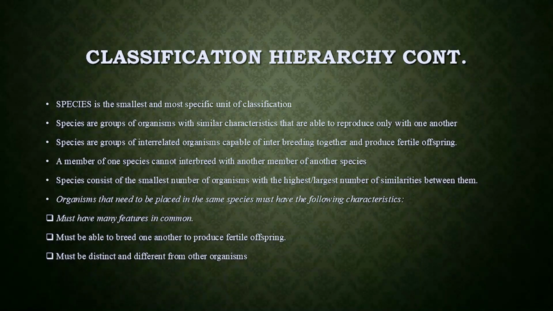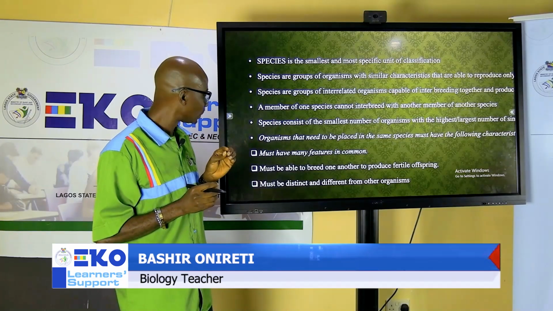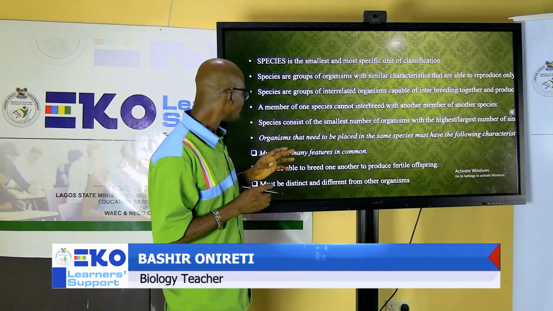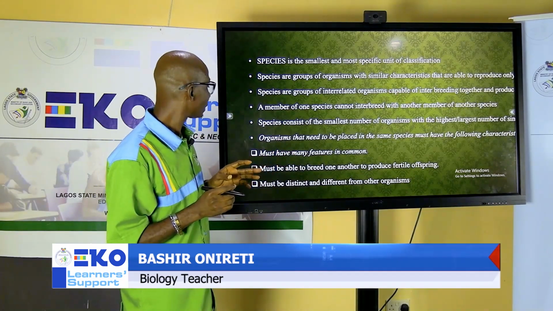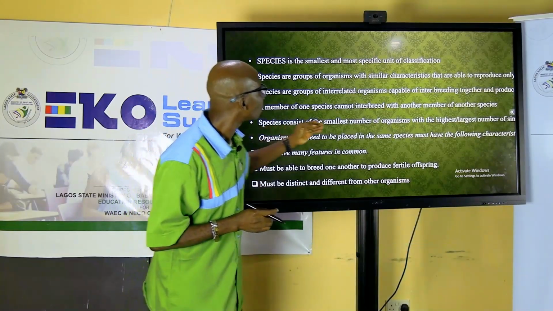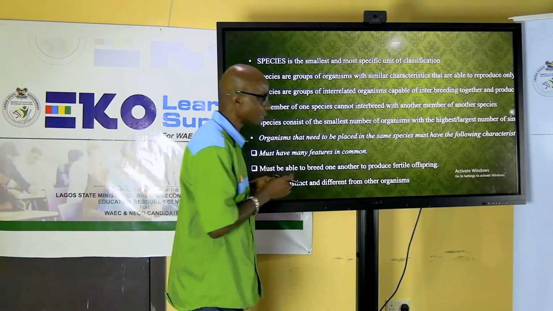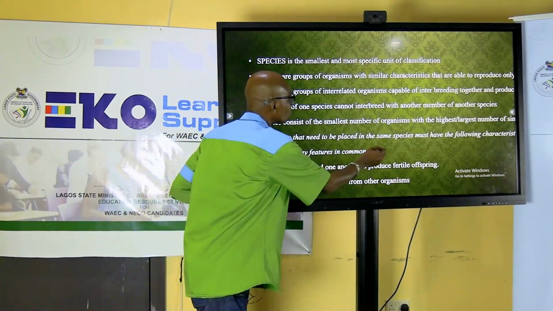Then species contain the smallest number of organisms, but the largest similarities between the organisms. In kingdom, they contain smaller similarity within them, but species contain the largest similarity between them. Here I have species consists of the smallest number of organisms, but they have distinct things that relate them together.